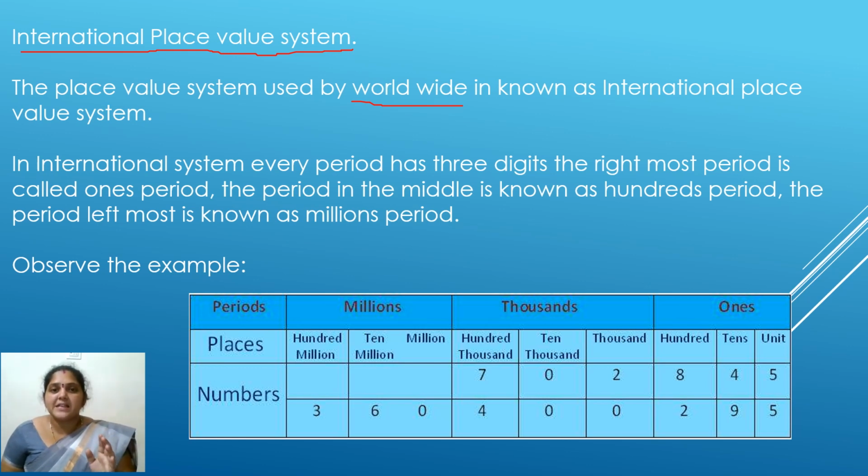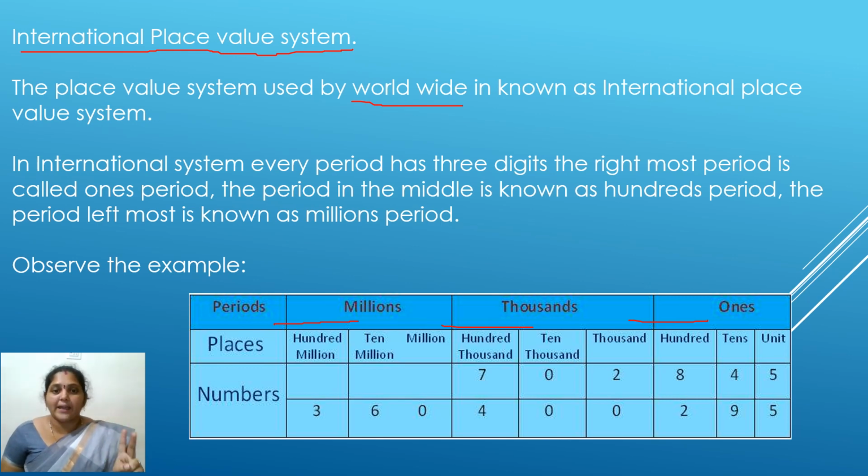In international place value system, every period consists of 3 digits. The rightmost period is known as ones period, the middle period is known as thousands period, and the leftmost period is known as millions period. So here we have only 3 groups, whereas in Indian place value system we have 4 groups: ones period, thousands period, lakhs period, and crores period. But here we have only 3 periods. Those are ones period, thousands period, and millions period, and each period has 3 digits.